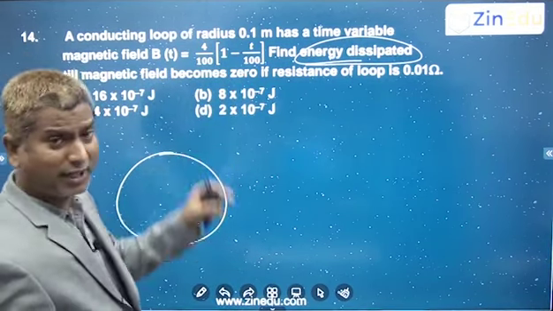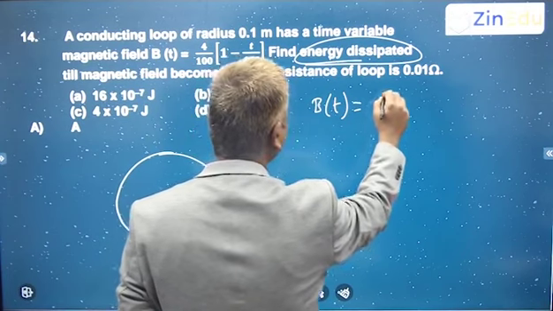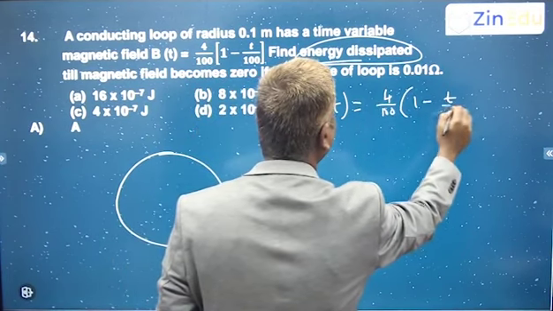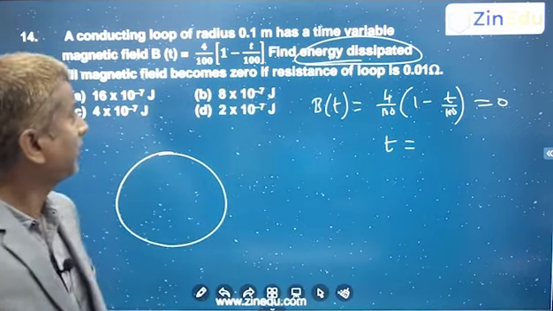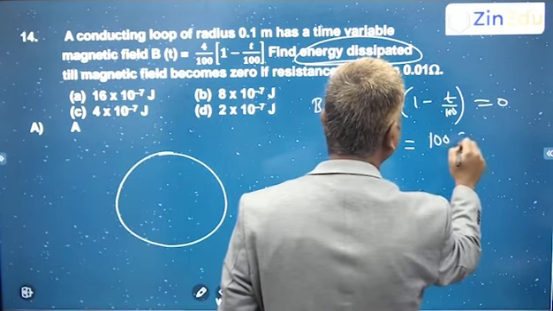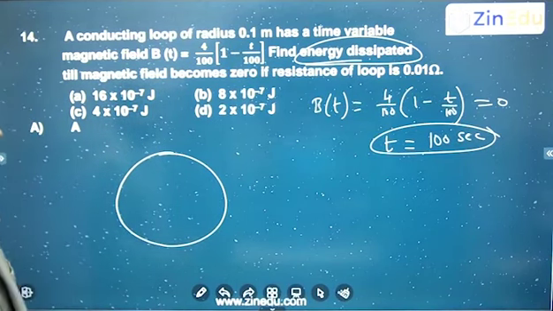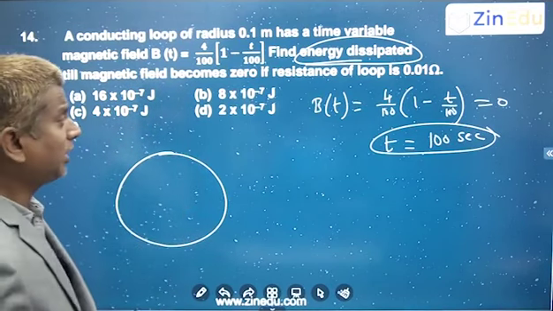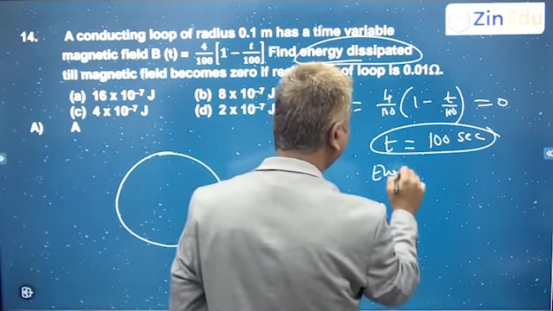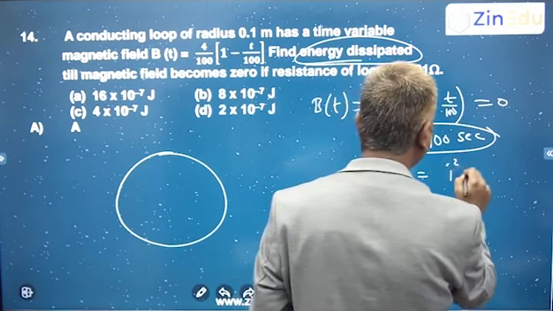So first let us find out in how much time the magnetic field is going to become 0. Magnetic field is a function of time, 4 by 100, 1 minus t by 100, and this has to become 0. So 1 minus t by 100 is equal to 0, so for t you will get 100 seconds. So you have to find the total energy dissipated. Energy dissipated is equal to the power dissipated, which you can use as I square R into T.